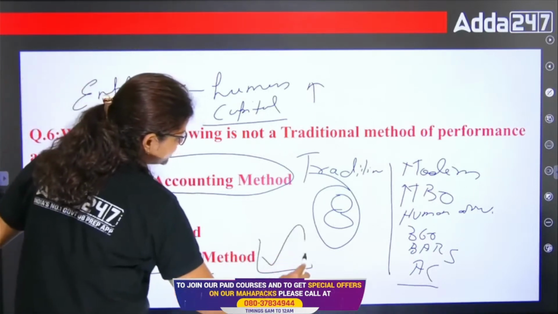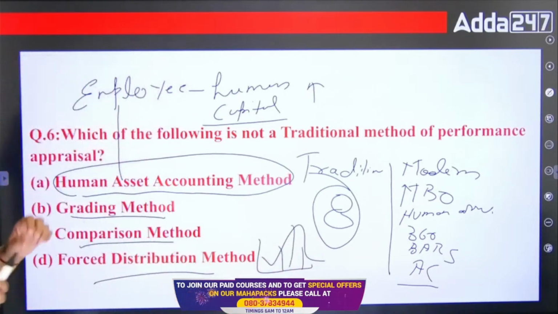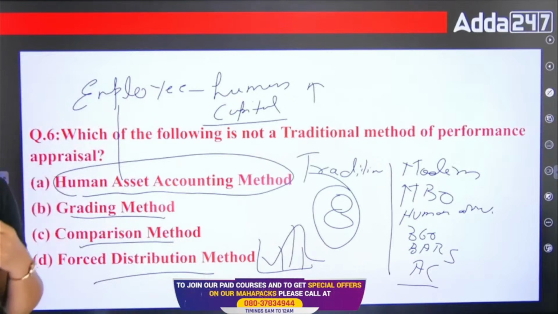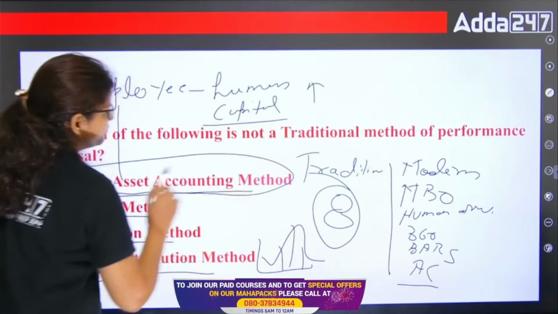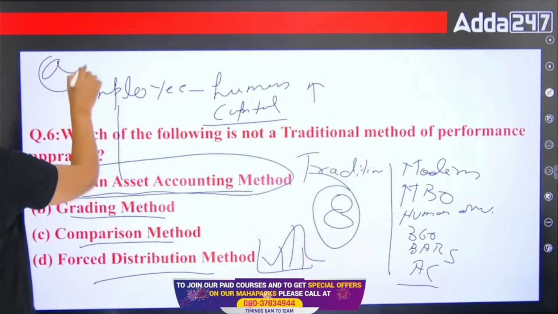Bell curve is formed here. You have to put 10% employees, maybe 10 or 20, into the poor category, then average, then above average, then excellent performer, right? So here the human asset accounting is the modern method. That is not a traditional method. So the right answer here is A. Right?